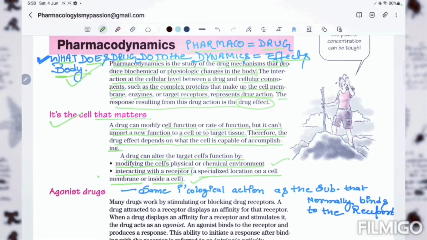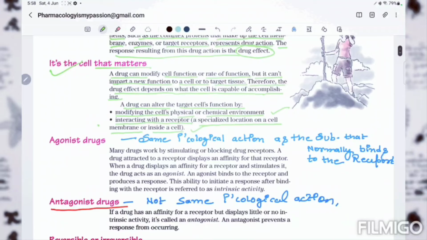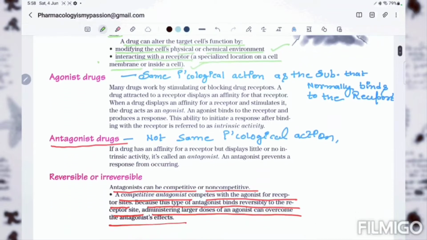Here we have already studied the definition of pharmacodynamics, a little more detail, the cells involved, how the cells play their role in drug function, and how the drug affects cell functions. These are all the topics we have covered till now.